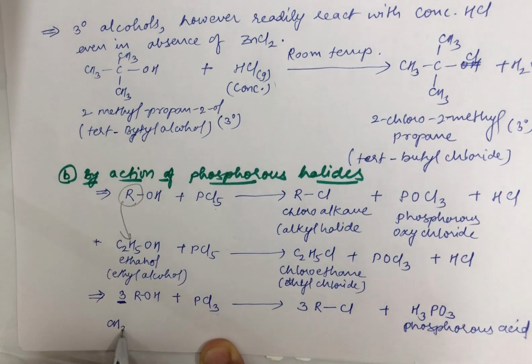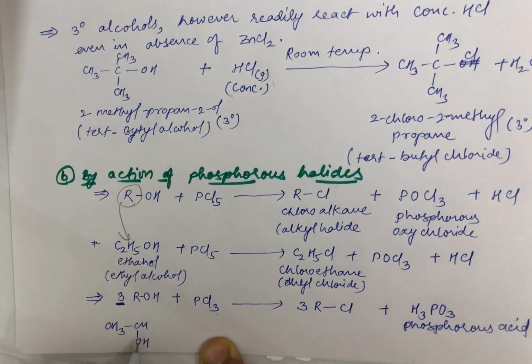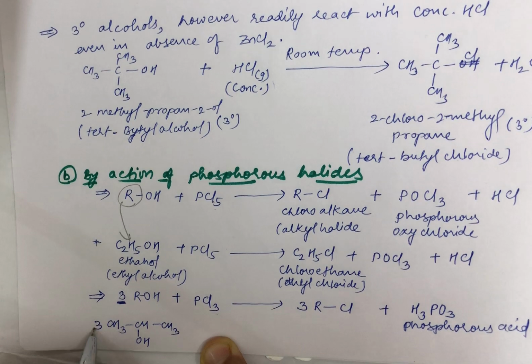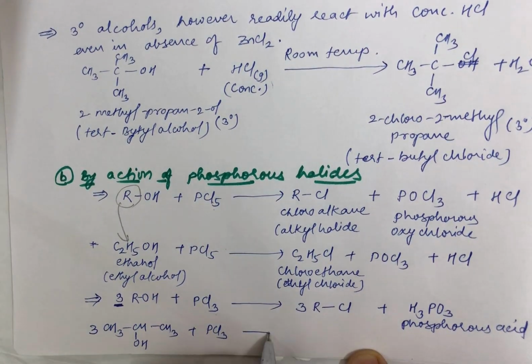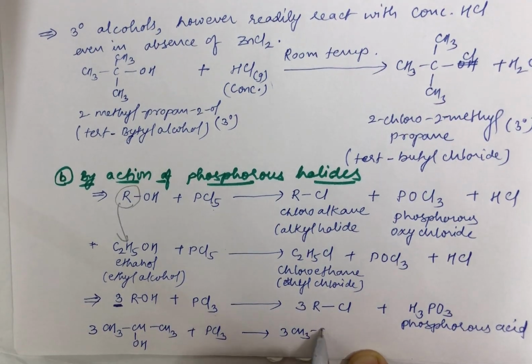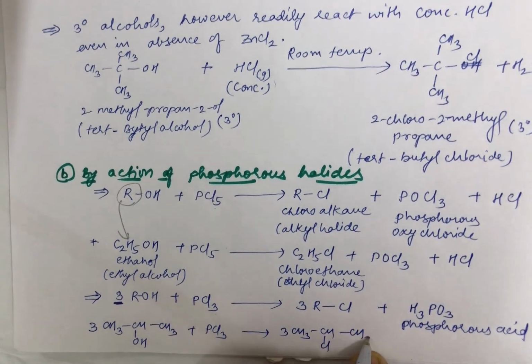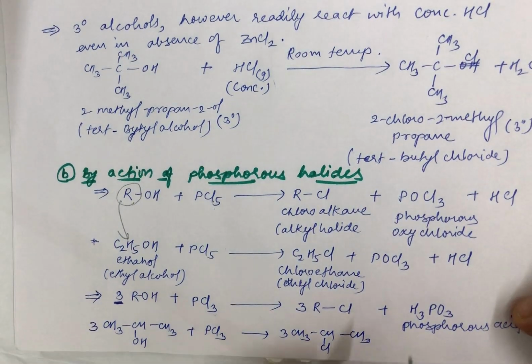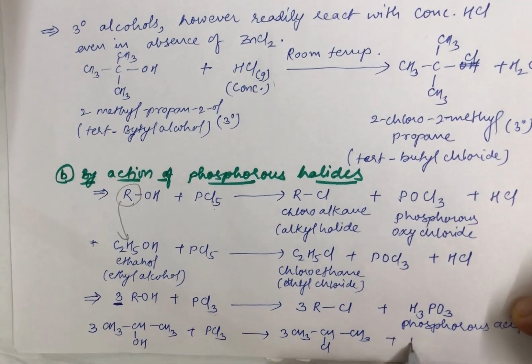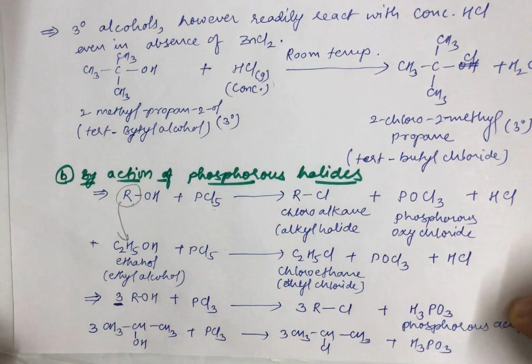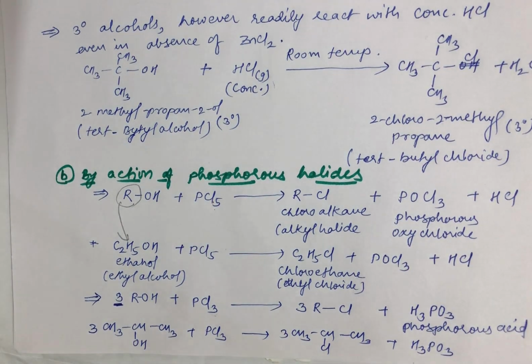You can see that I can take the secondary alcohol like this. Let me take this as 3 times, and again let me take PCl3, as I am giving you the example of this only. So you can see that you get back your secondary alkyl halide, namely 2-chloropropane. This is your propan-2-ol and the byproduct is H3PO3. Okay students, this was how you were preparing your haloalkanes from alcohols by reacting them with phosphorus halides.